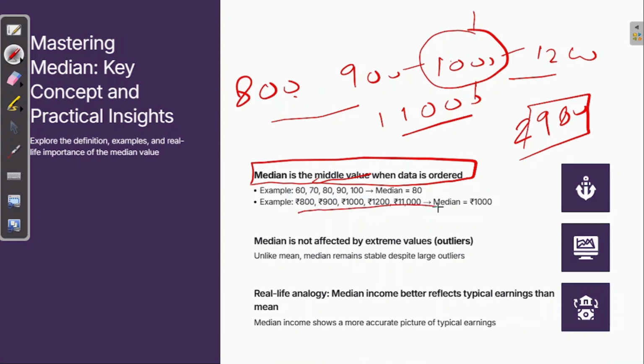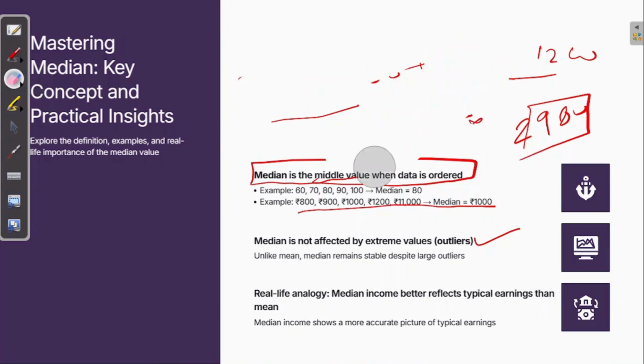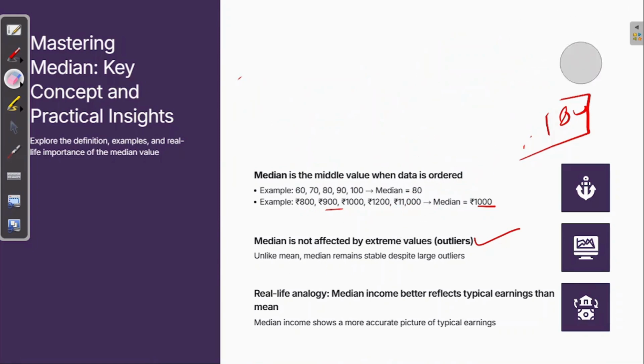Just take this one example. As I said earlier, the median is 1000. So what we learned here is that the median is not affected by extreme values or outliers. Unlike the mean, the median remains stable despite large outliers. Let's take a real-life analogy: median income better reflects typical earnings than the mean, like we see here also, correct? Now let me clear it out quickly and give you another example.